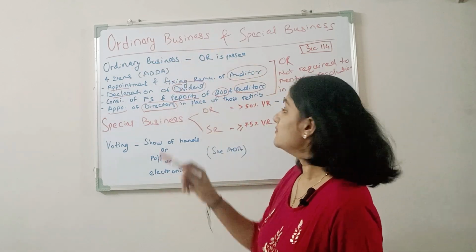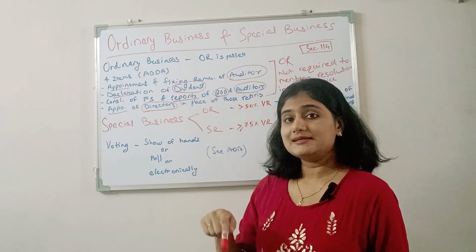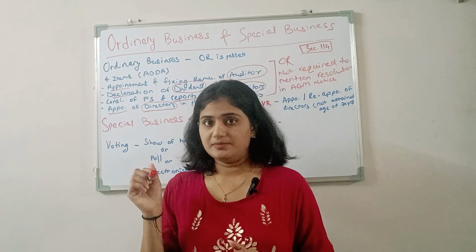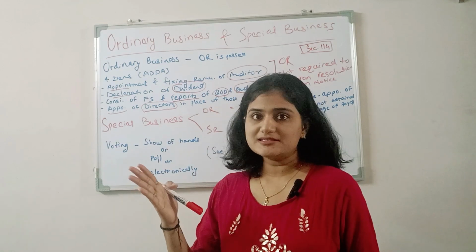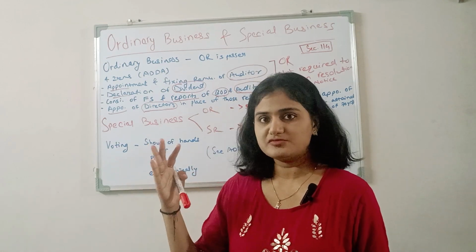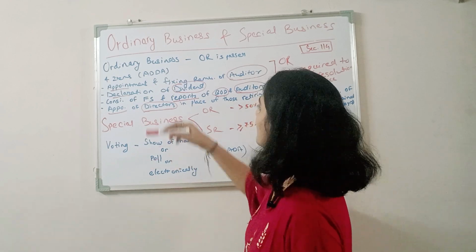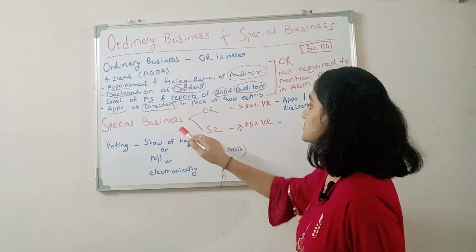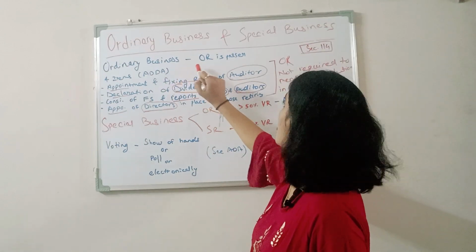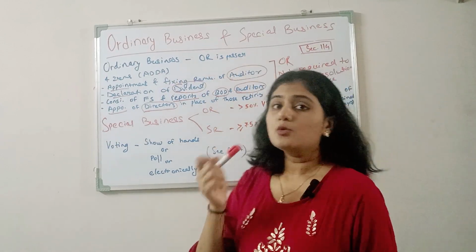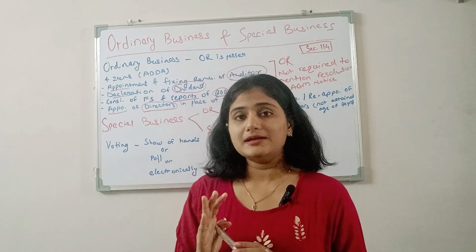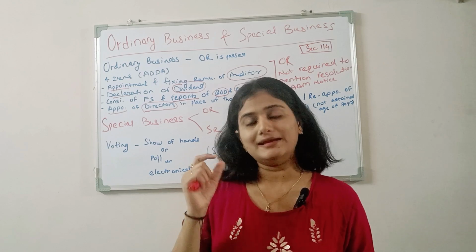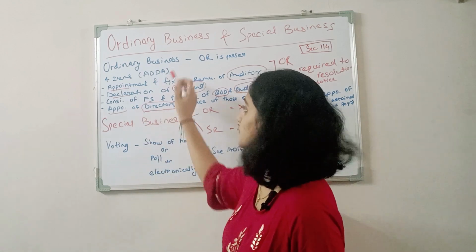Any business item other than these four will be considered special business. This is particularly for the annual general meeting, because in an extraordinary general meeting only special business items are taken. So this was about ordinary business, and anything other than this is considered special business. For ordinary business, an ordinary resolution is passed. Now in the AGM notice, it is not mandated by the Act to mention the resolution, that is, a draft resolution is not required to be mandatorily mentioned in the AGM notice for these four items particularly.